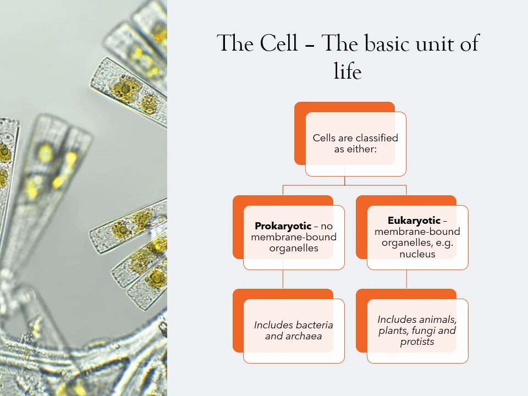Everything else is classified as a eukaryote, and eukaryotes do have membrane-bound organelles. So they have their DNA packaged up inside of a nucleus, they have mitochondria, they have endoplasmic reticulum, maybe lysosomes, maybe chloroplasts, and various other structures that do individual jobs within the cell. Now, the types of cells included in this classification are animals, plants, fungi, and protists, and we will come to look more at each of those as we work through some of the different material.